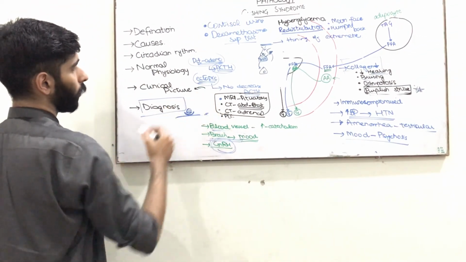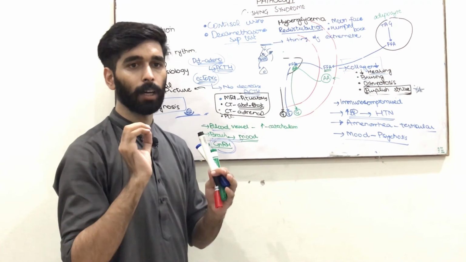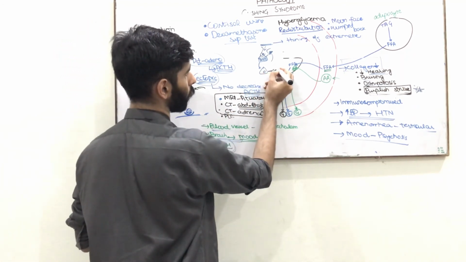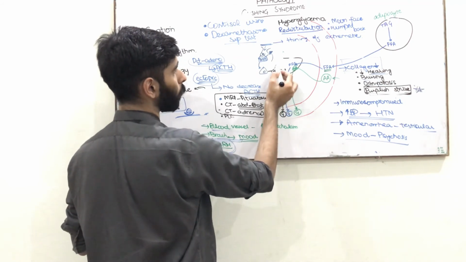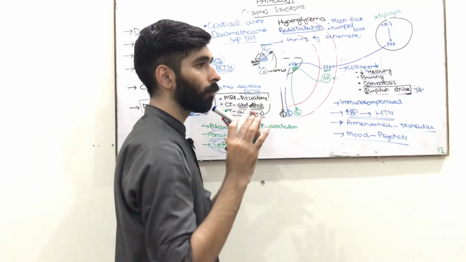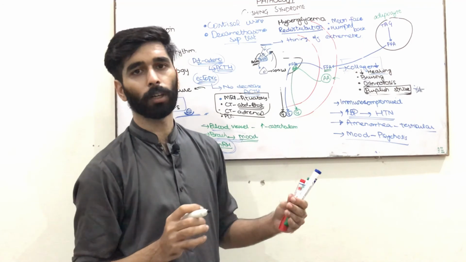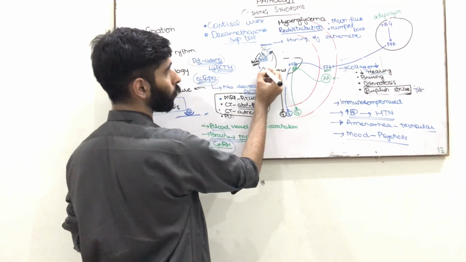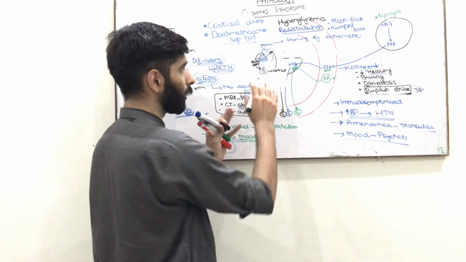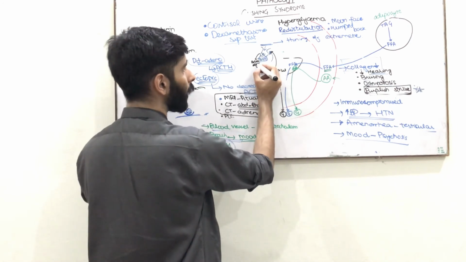Here I would like to mention a point: when a person has Cushing syndrome due to adrenal neoplastic growth, for example adrenal adenoma, there is production of a large amount of cortisol. Now, when there is production of a large amount of cortisol, by negative feedback inhibition it decreases the production of ACTH. This is a basic principle: when the cells become neoplastic, they become independent of the growth factor. So the tissue, the zona fasciculata, has become independent of ACTH. The adrenal gland with the neoplastic growth is independent of ACTH.